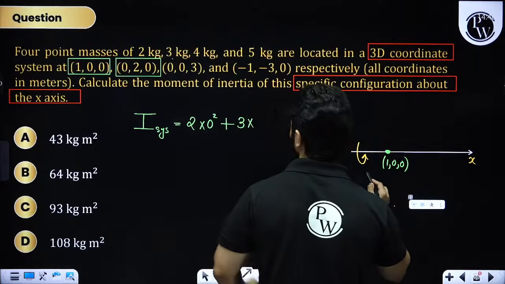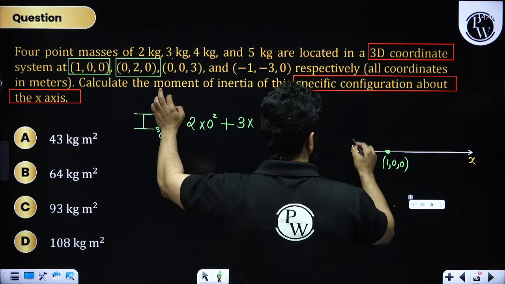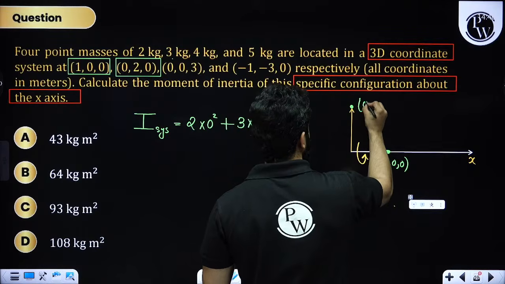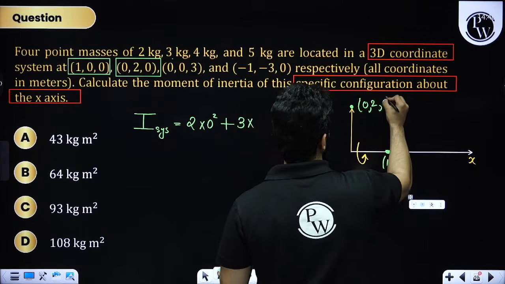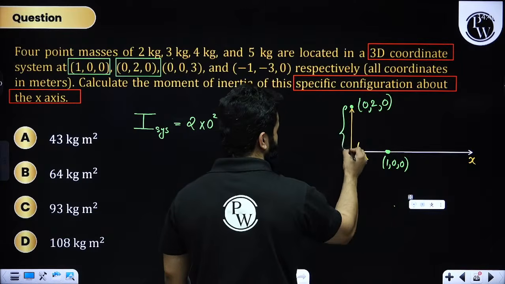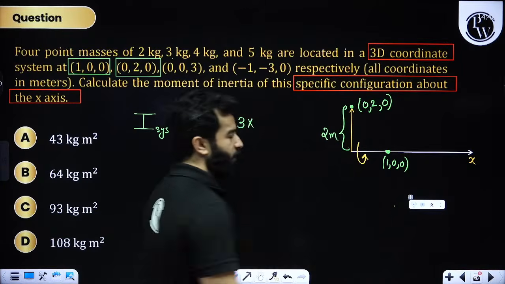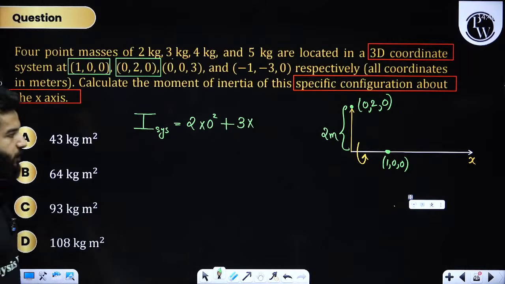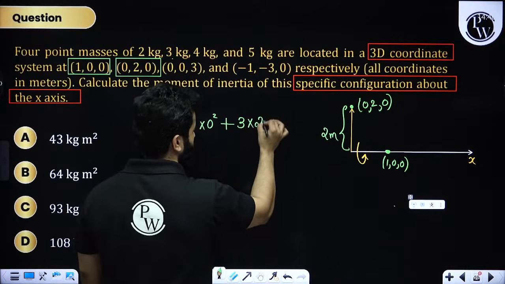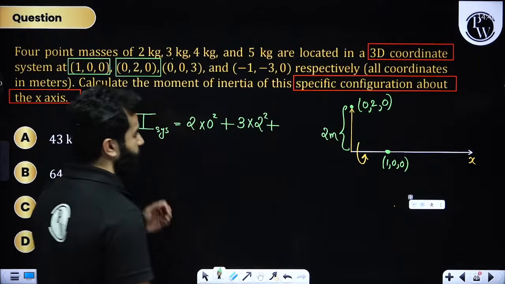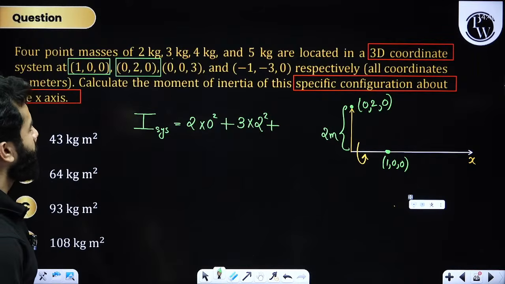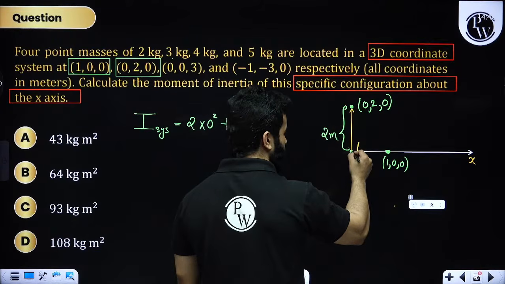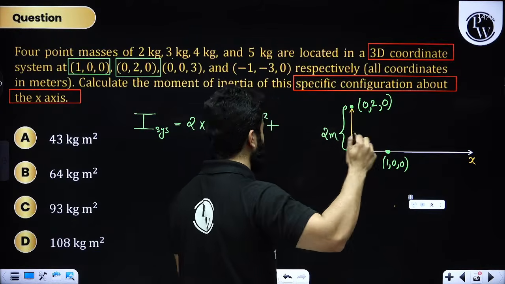Let's suppose this is the origin, so this point is somewhere over here, that is 0, 2, 0. So this perpendicular distance is 2 meter. You have to always find out the perpendicular distance from the axis of rotation. So 3 into square of 2 plus, then they are saying 0, 0, 3, which will be somewhere over here on the z axis.